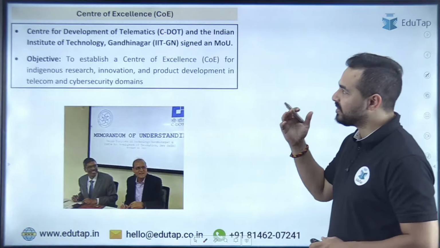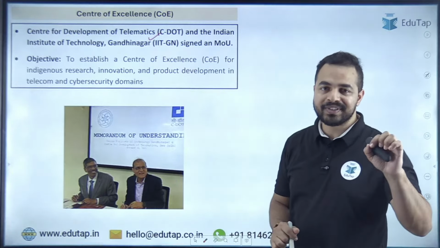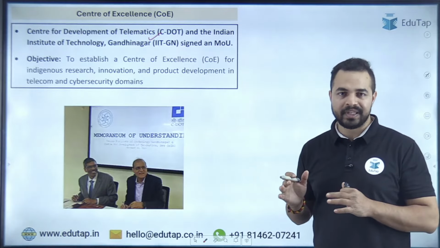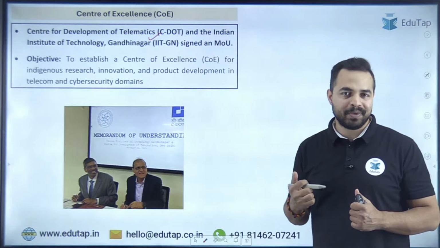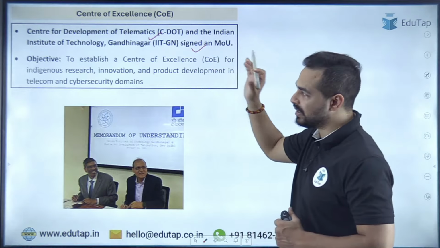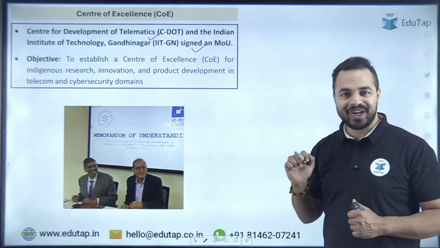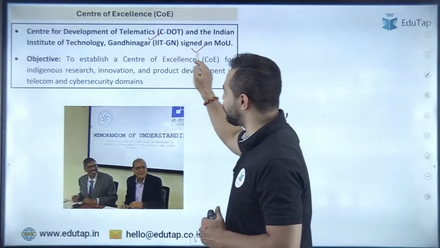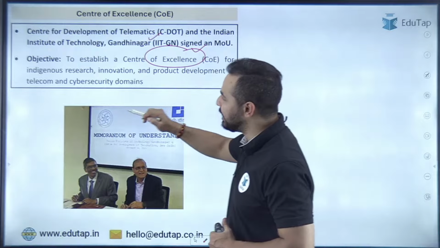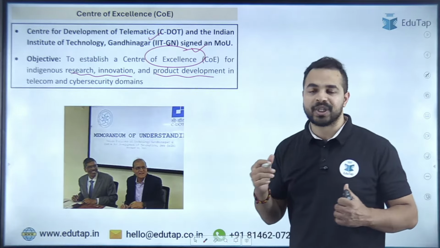Now the next article is Center of Excellence. So recently Center for Development of Telematics has signed an MOU for the setting up of a Center of Excellence. Now where exactly will the Center of Excellence be set up? So basically it will be set up in IIT Gandhinagar and that's why this MOU has been signed by C-DOT with IIT Gandhinagar only. The objective is very simple: we want to set up a Center of Excellence and this will boost indigenous research, innovation and product development in the telecom and cyber security domains.